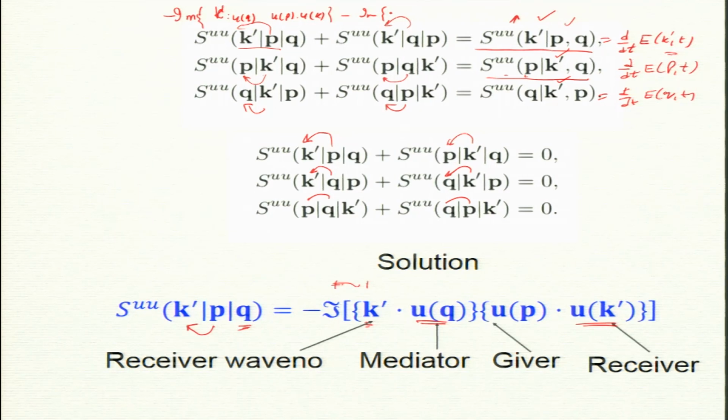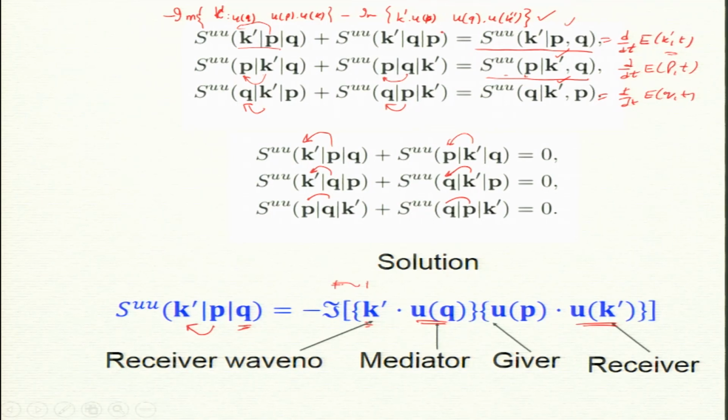Can people read this? It is slightly small. Okay, so let me erase.